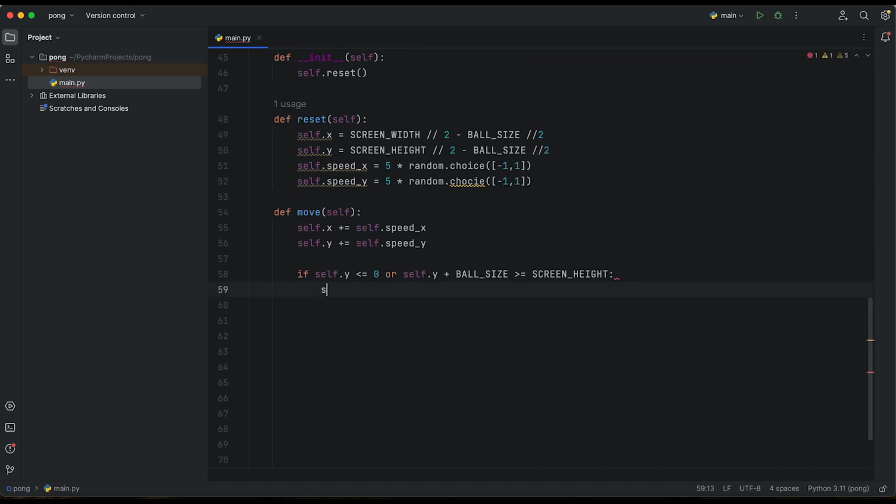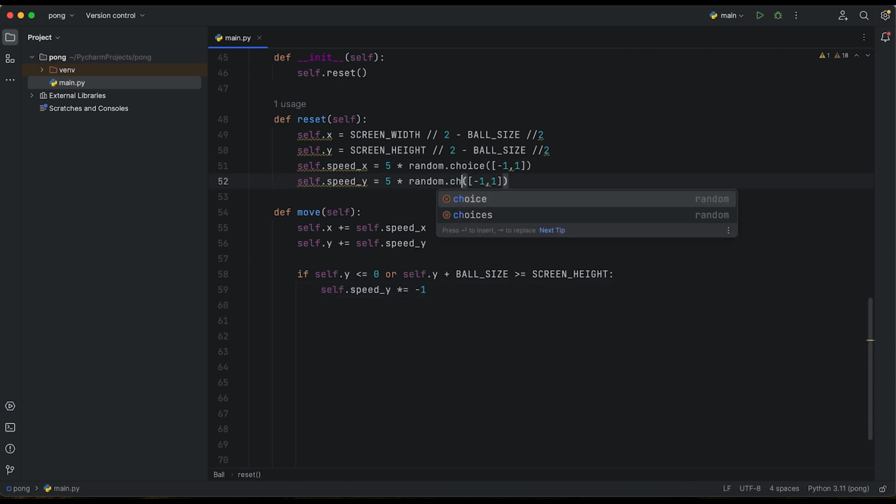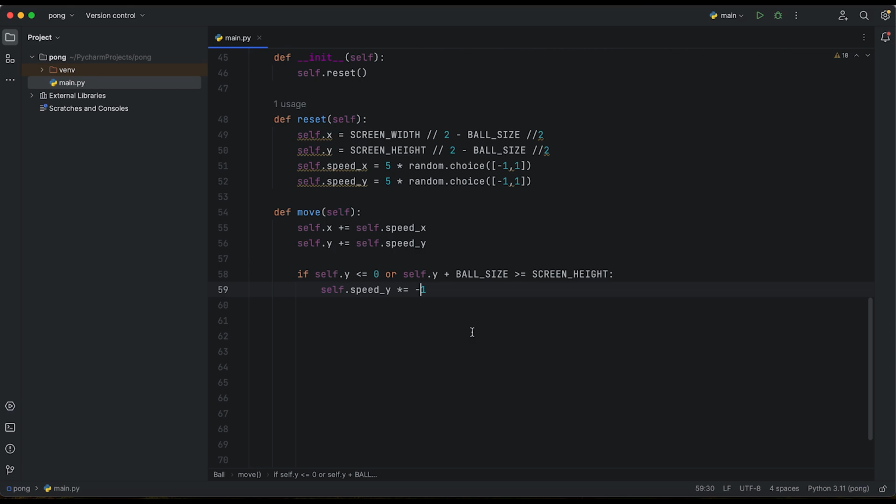We need to create the solid speed of y times equals -1. So whenever we are going to the, for example, left, we need to go to the right. That's why we need to change the direction to the opposite direction. So whenever it's going up or down, we are going to have it in the opposite way.